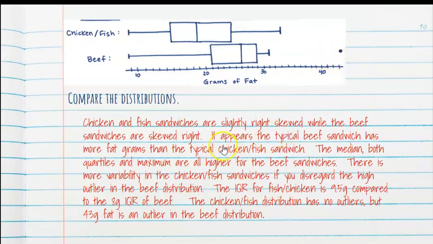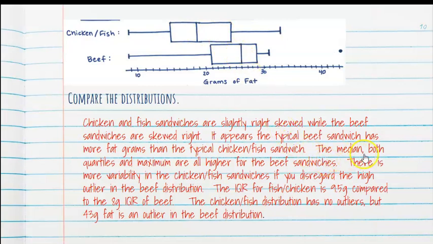Second sentence: it appears the typical beef sandwich has more fat grams than the typical chicken and fish sandwich. Clearly, when you have a box plot, it's really easy to see with the medians. Where do these fall? These are good indicators of what is typical. Especially since it's skewed, you want to use median. That's definitely higher than the fat grams of the chicken and fish sandwich. So I've used median as my center. Remember, you can use mean or median, and I'll tell you when to use which in a sec. But in this case, median works well because this is skewed and it's resistant to the outlier. So I'm going to compare medians.